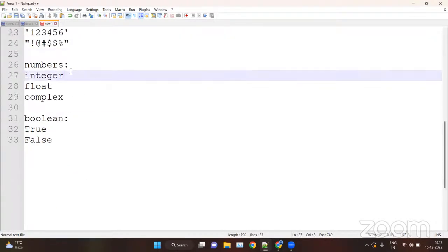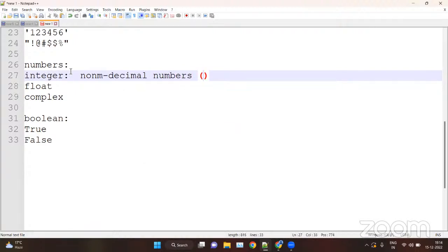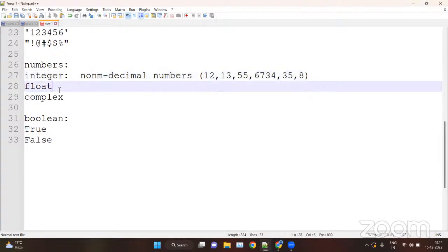Inside numbers, we have integers, float, and complex. So we have some divisions of numbers inside Python. First we have integers, which are the non-decimal values. Any number which is non-decimal is an integer, any common number. Then float are decimal numbers.